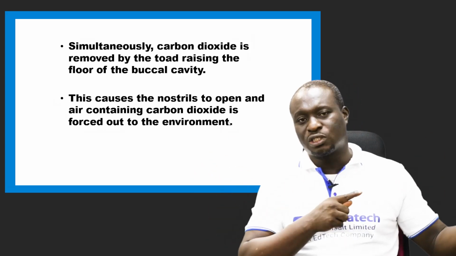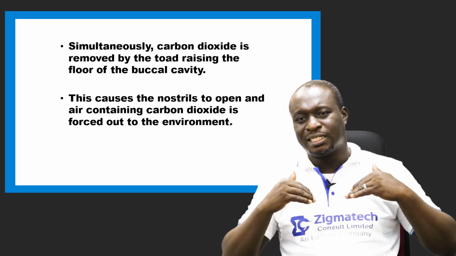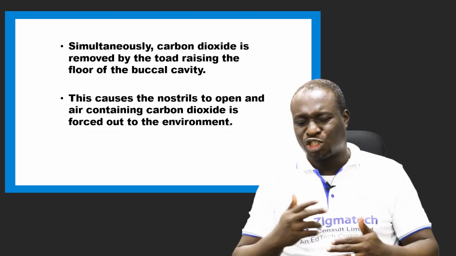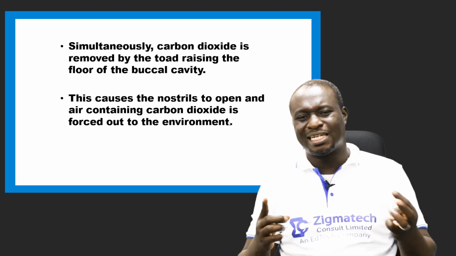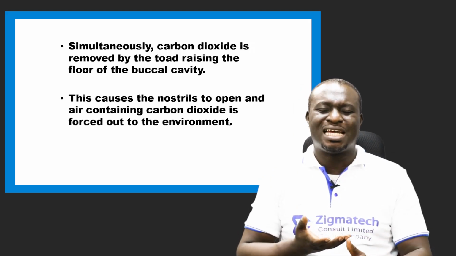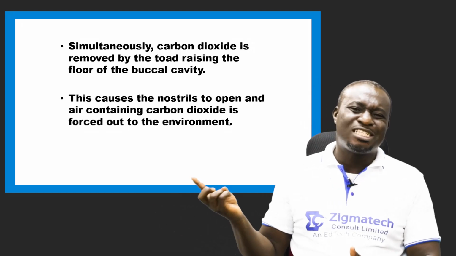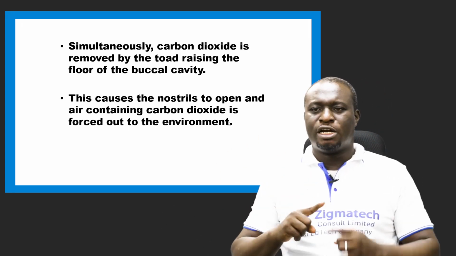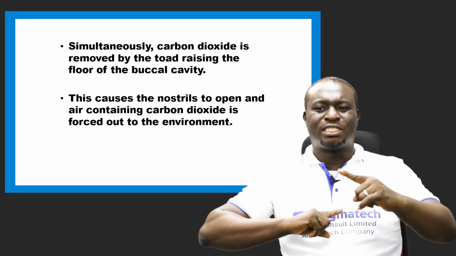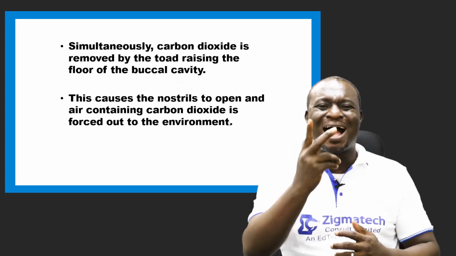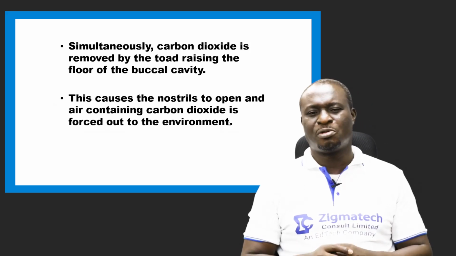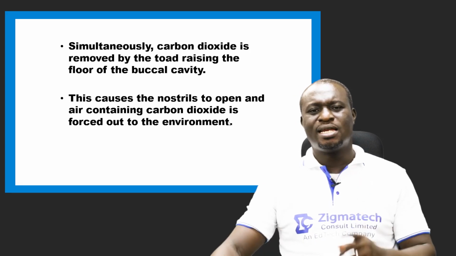Remember, they were closed when air had entered into the lower buccal cavity and gaseous exchange had taken place. But when the floor of the buccal cavity is raised by the passage of carbon dioxide, the nostrils are open, and air containing carbon dioxide is then forced out into the environment. This is how buccal respiration takes place in the toad.